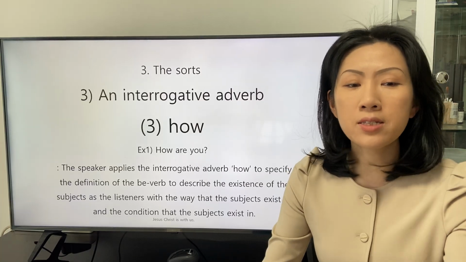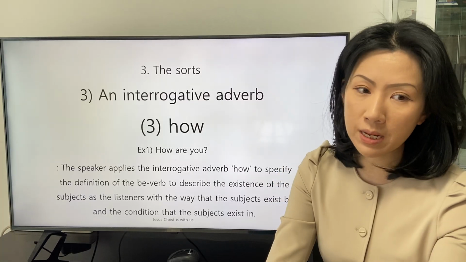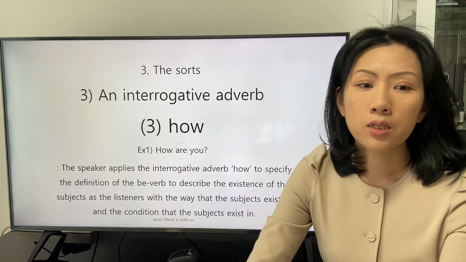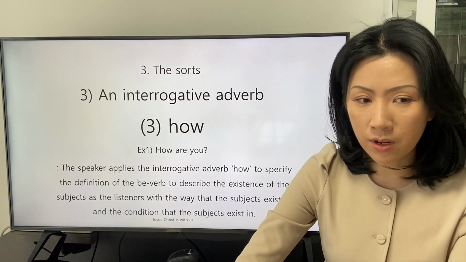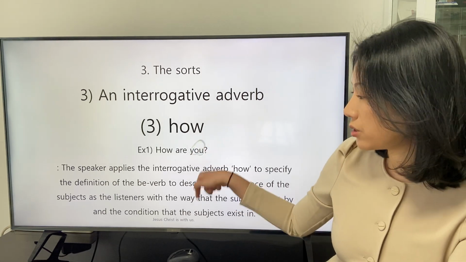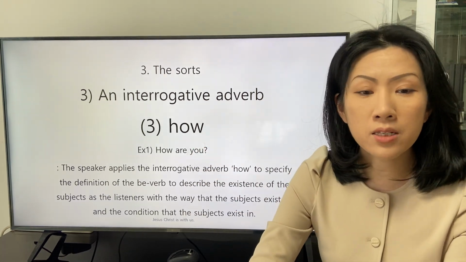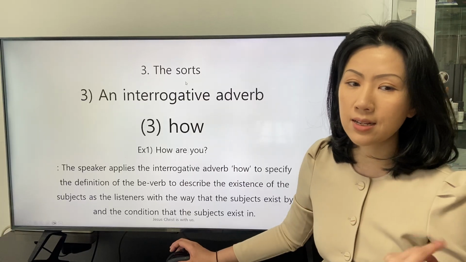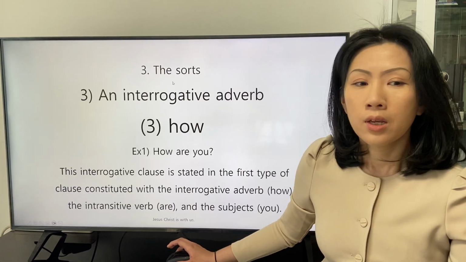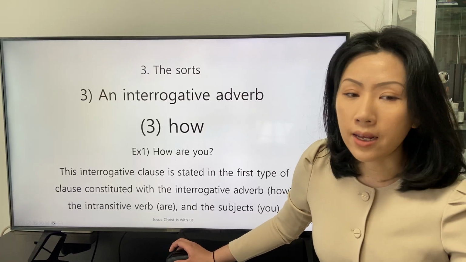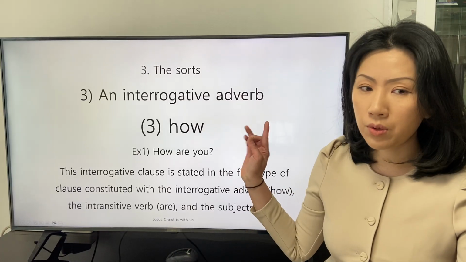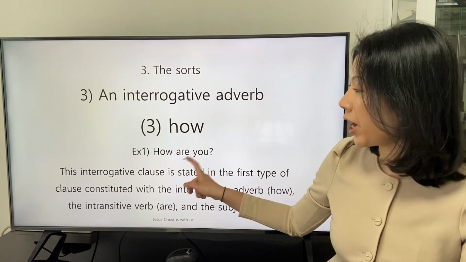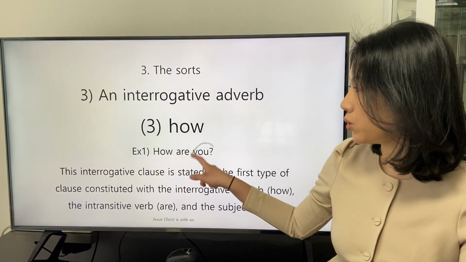The speaker applies the interrogative adverb how to specify the definition of the be verb, or to describe the existence of the subject, asking the listener about the way that the subject exists by and the condition that the subject exists in. This interrogative clause is stated in the first type of clause constituted with the interrogative adverb how, the intransitive verb are, and the subject you.